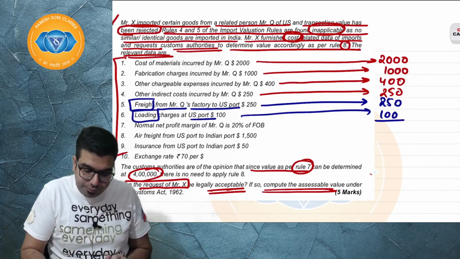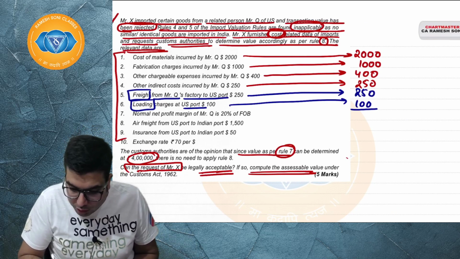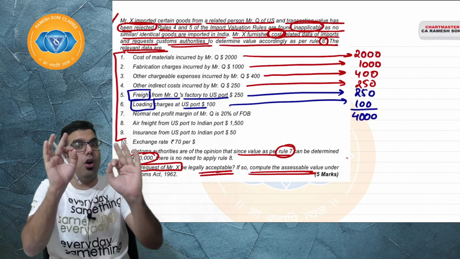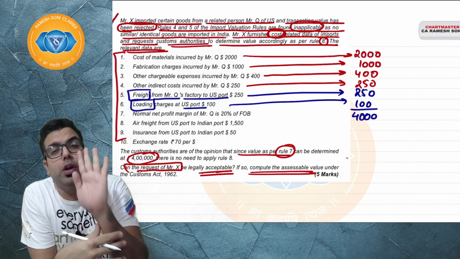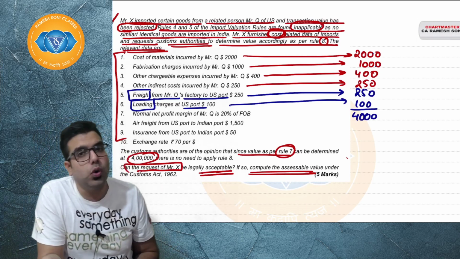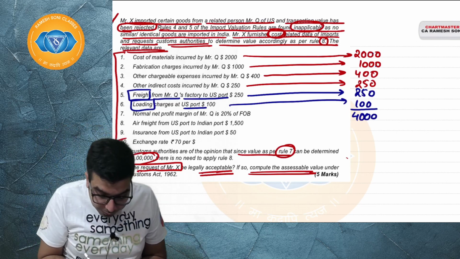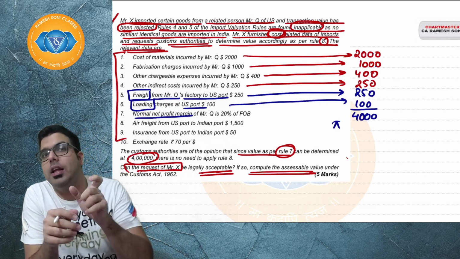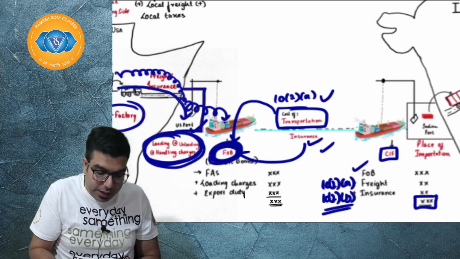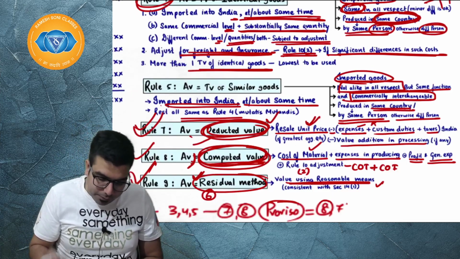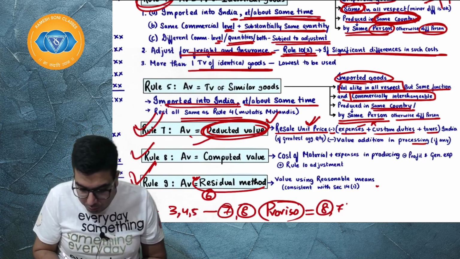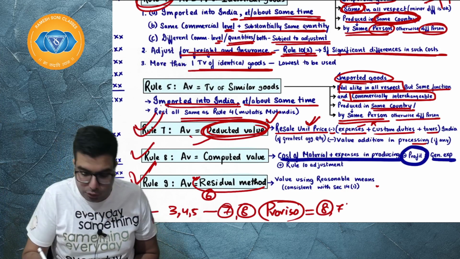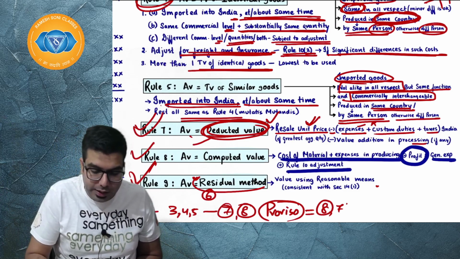And, sir, if you see the total cost till here 2000, 3000 and 4000. 4000 is the total cost. Baba, this is the cost, this is not the FOB, this is the total cost. Till here the total cost is 4000. And sir, normal profit. Sir, as per additive method, when you are calculating computed value method, you have to add the normal profit. I hope you guys remember rule number 8 I had taught you, where I had told you that sir, from the cost of material expenses in producing all the general expenses which are there, we have to add profit also. Now, and then 10.1 and 10.2 ka adjustment.